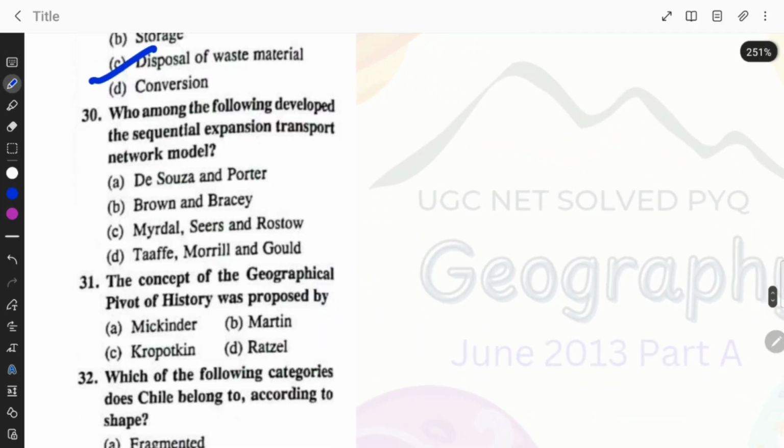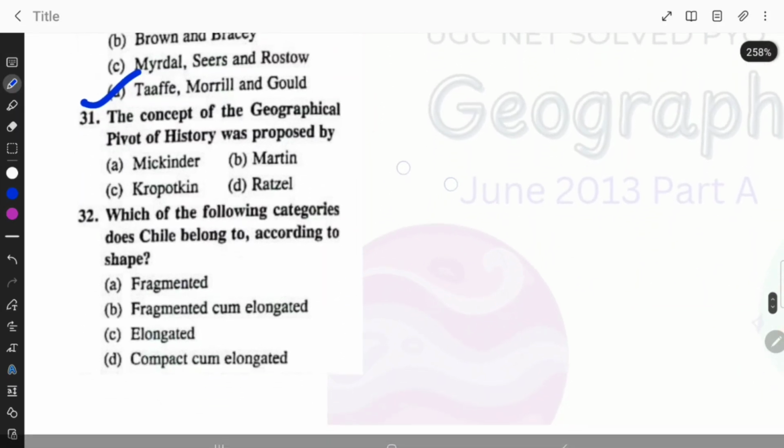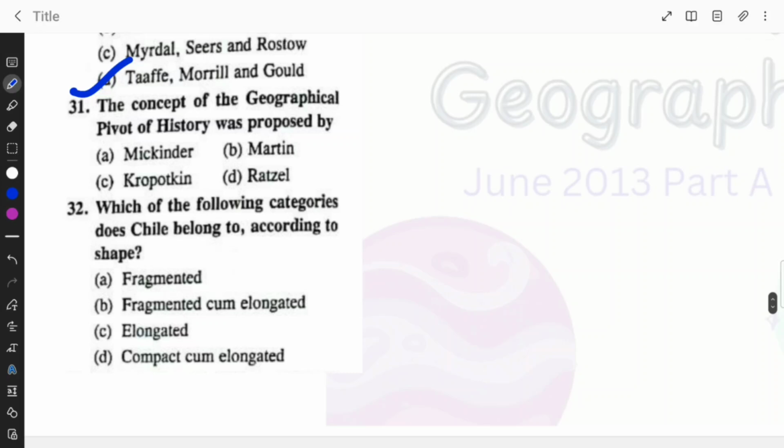Who among the following developed the sequential expansion transport network model? D'Souza, Porter, Brown, Brekke, Middle, Sear or Rostow, Teff, Morrill and Gould. The right answer is option D. The concept of geographical pivot of history was proposed by Mackinder, Martin, Kropotkin, Ratzel. Option A, Mackinder.